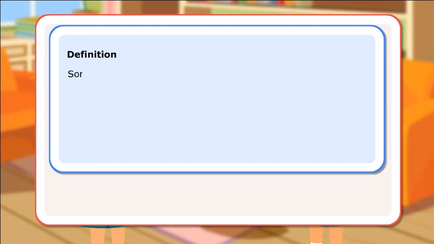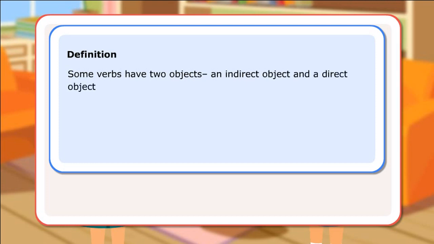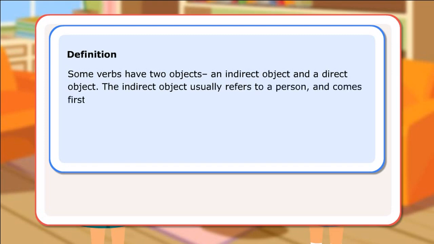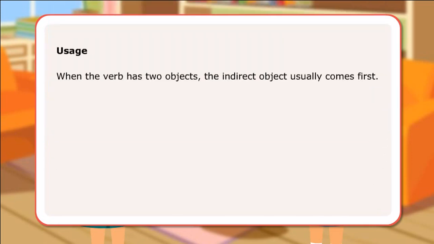Definition. Some verbs have two objects, an indirect object and a direct object. The indirect object usually refers to a person and comes first. The direct object is usually the name of something. Usage. When the verb has two objects, the indirect object usually comes first.